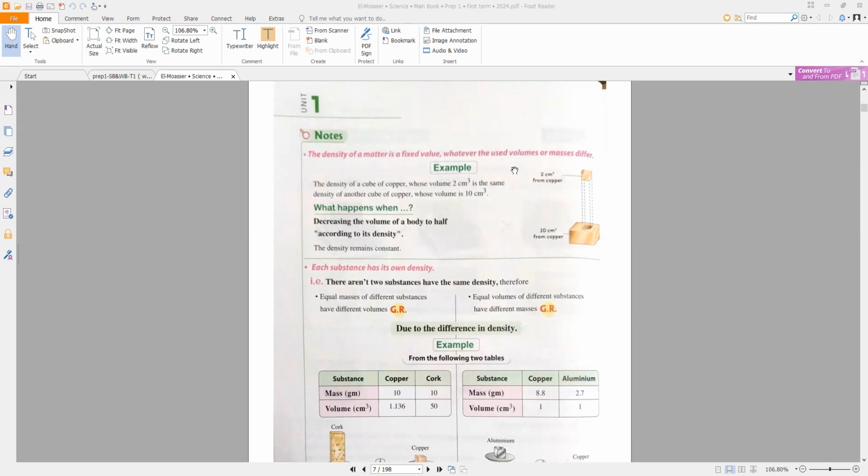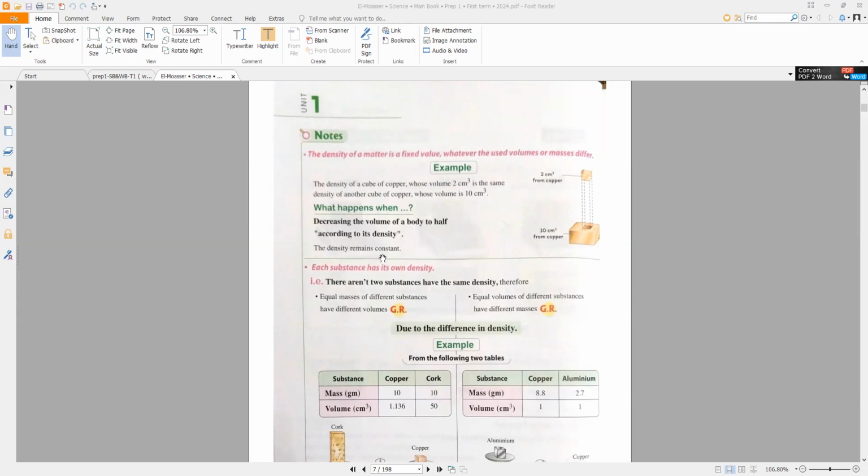Because the density is a fixed value, whatever their masses, whatever their volumes, the density of each matter has a fixed value. What happens when decreasing the volume of a body to half, according to its density? The density remains constant. What will happen when decreasing the mass of a body to half? The density remains constant. What will happen when increasing the volume to twice? The density remains constant. Increase the mass, the density remains constant.